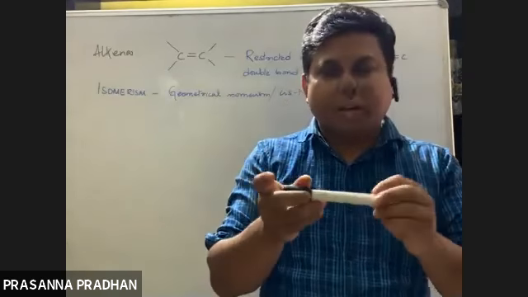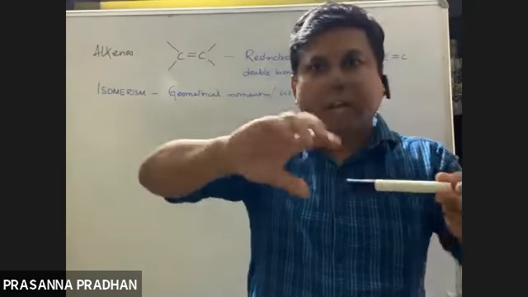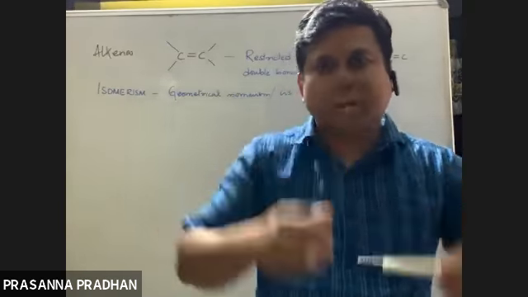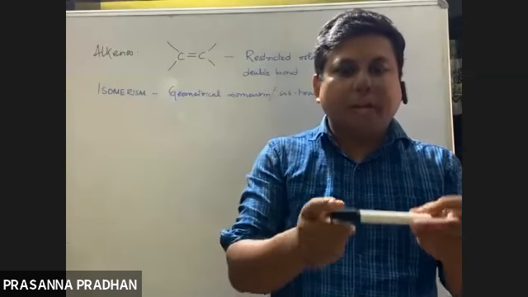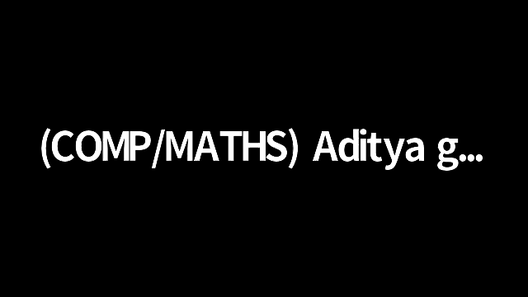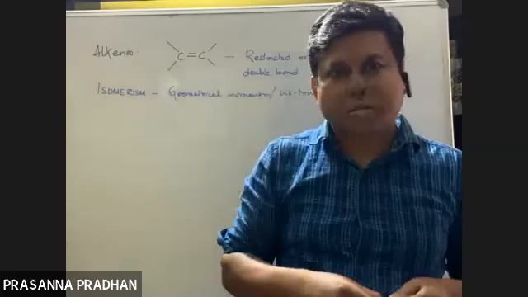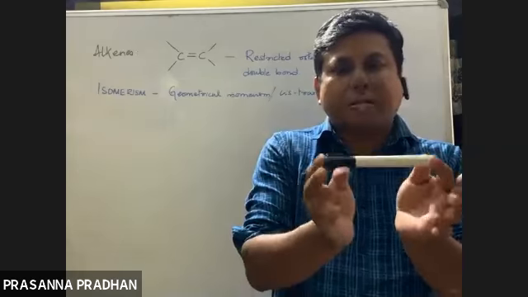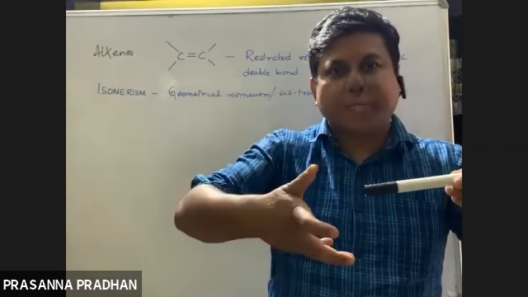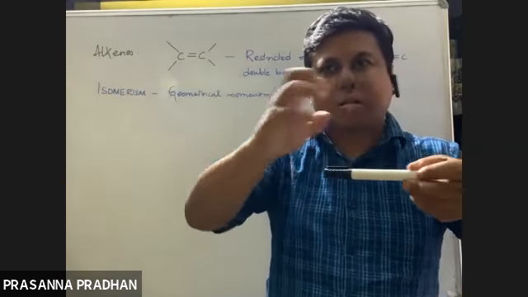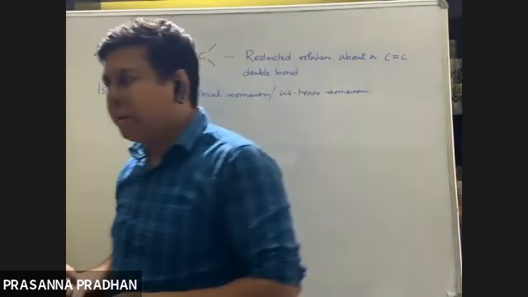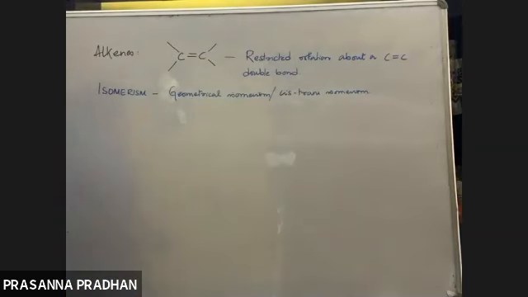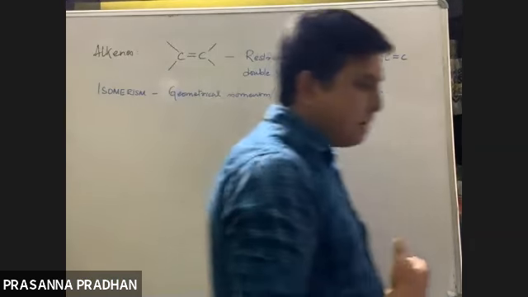However, between two potatoes, if you insert two sticks, can you rotate? What happens if you try to rotate? It will get stuck, sir. It will be broken. Similarly, when two carbon atoms are bonded by a double bond, free rotation is not possible. It's rigid, there will be no rotation. So due to this rigid structure, it gives rise to a different type of isomerism, known as configurational isomerism.